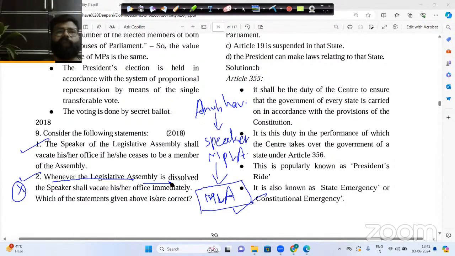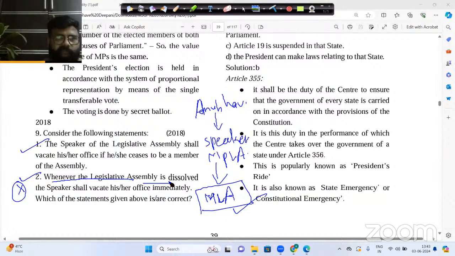So please remember, whenever the Legislative Assembly or the Parliament is dissolved, the presiding officer, that is the Speaker, does not resign. Rest all members resign. And how do we consider that the assembly or the Lok Sabha is dissolved?